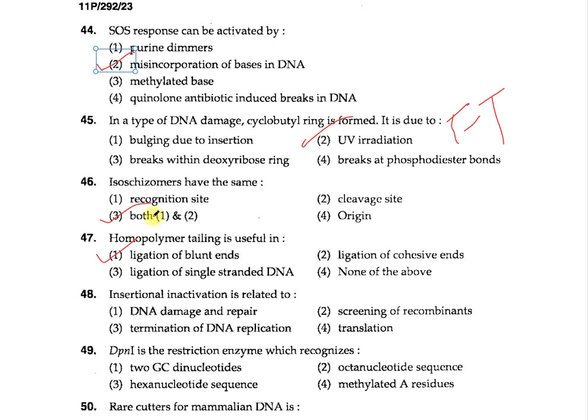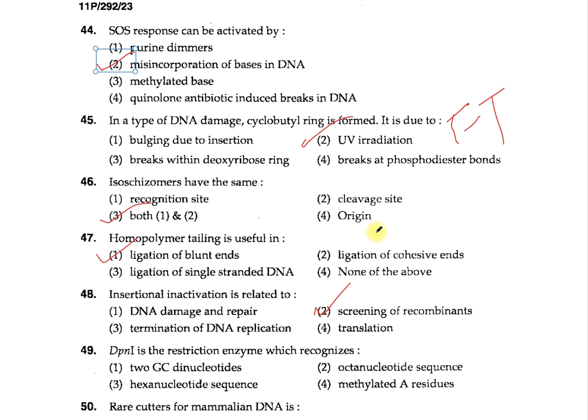Now moving to question number 48. Insertional inactivation is related to: 1. DNA damage and repair, 2. Screening of recombinants, 3. Termination of DNA replication, 4. Translation. Option 2, screening of recombinants, is correct.